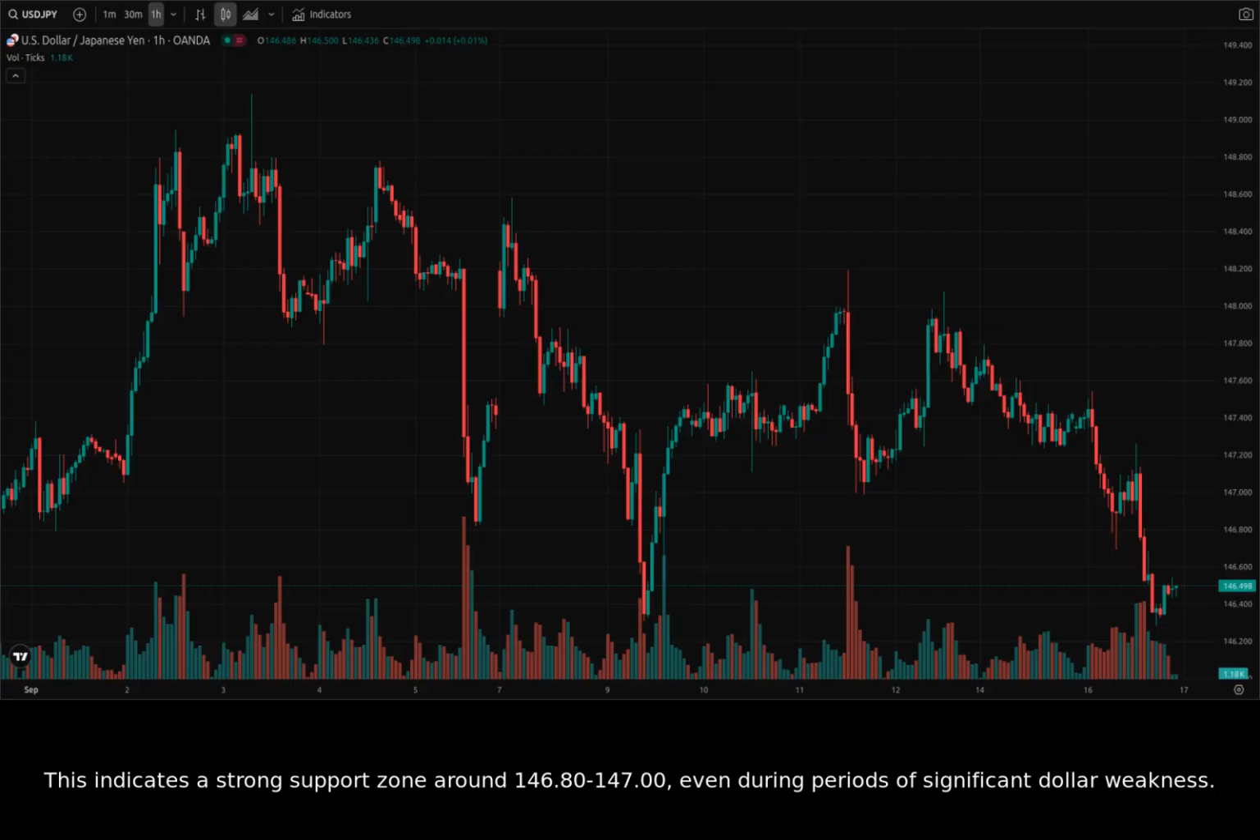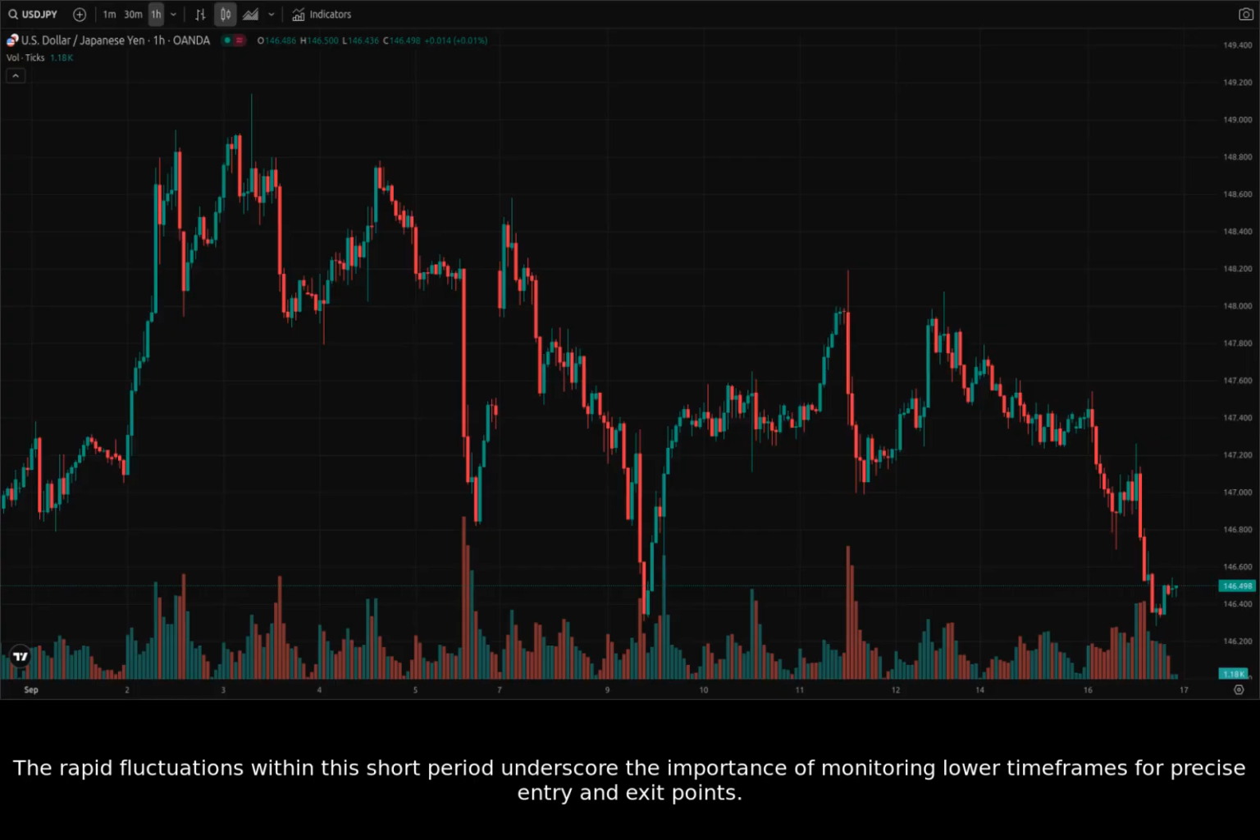This indicates a strong support zone around 146.80 to 147.00, even during periods of significant dollar weakness. The rapid fluctuations within this short period underscore the importance of monitoring lower time frames for precise entry and exit points.